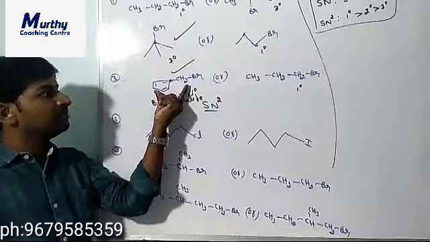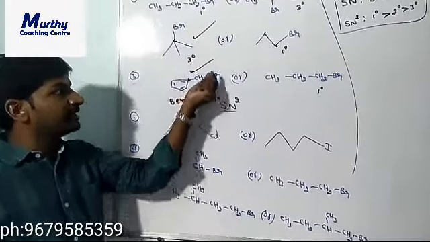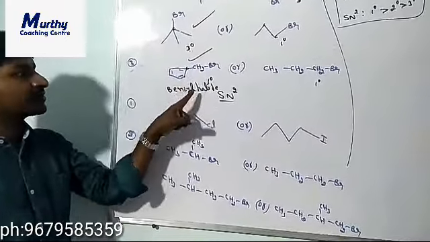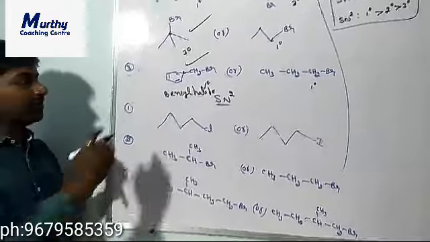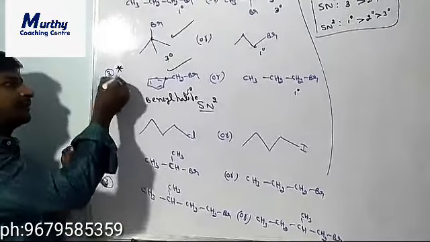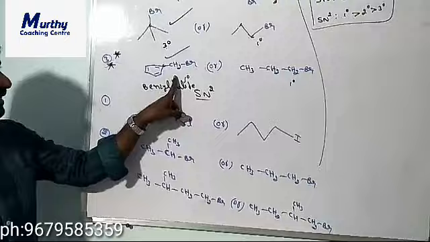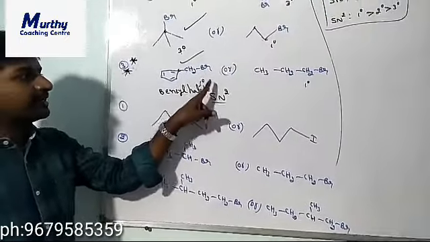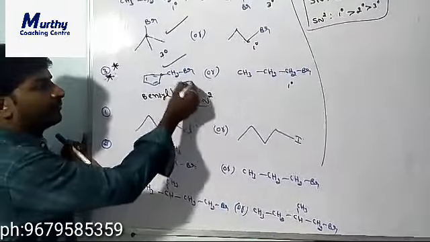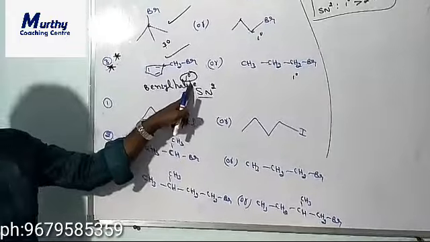This can form a benzyl carbocation intermediate. This is resonance stabilized, so that's why it is more reactive. So this one is more important. This is a benzyl halide. Benzyl halide is a primary halide.